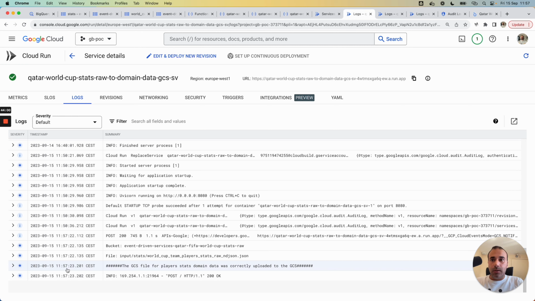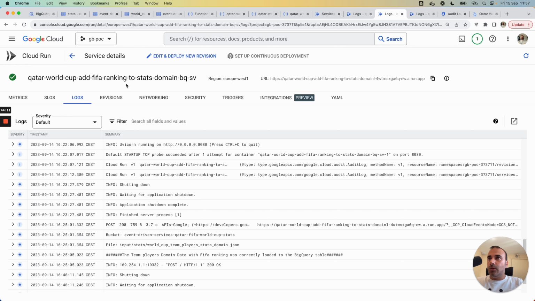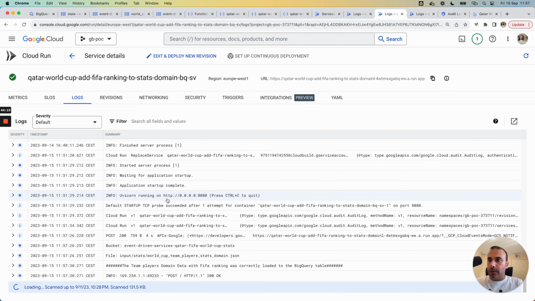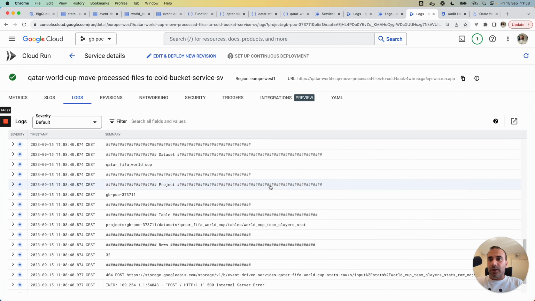I have this log that shows that we uploaded correctly the file to the domain bucket. I jump on the second service for the FIFA ranking to domain data, and I will refresh the log, and we have this log that indicates that the data was correctly loaded to the BigQuery table in real time.